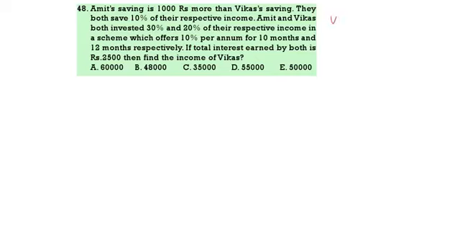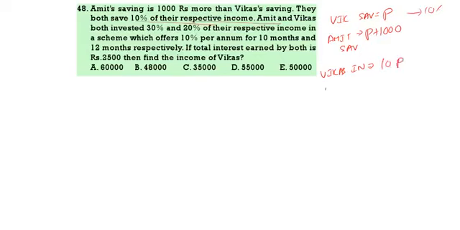Now Vikas's saving, I am taking P. Amit's saving is 1000 more, so P plus 1000. Now Vikas's income: they save 10% of the respective income, that means this P is equal to 10%. So the total income of Vikas is 10P.